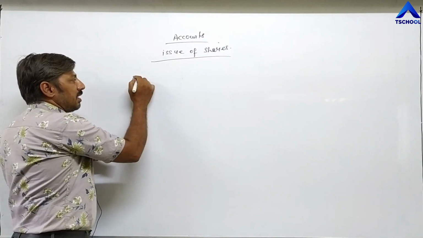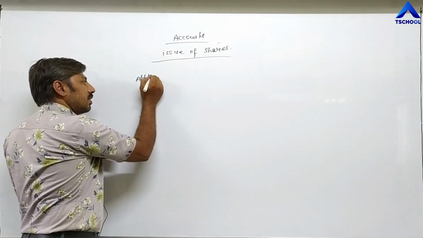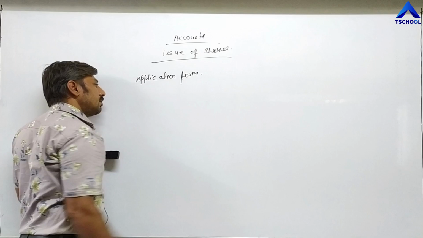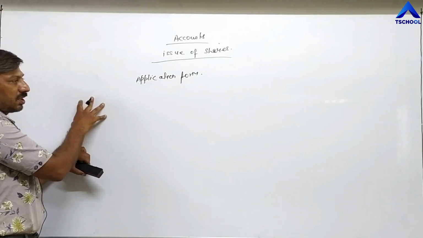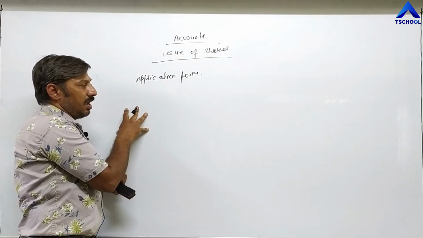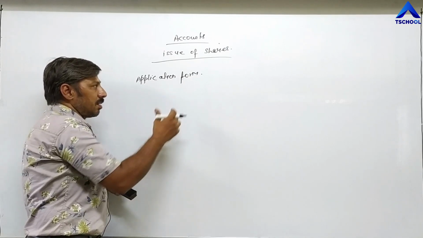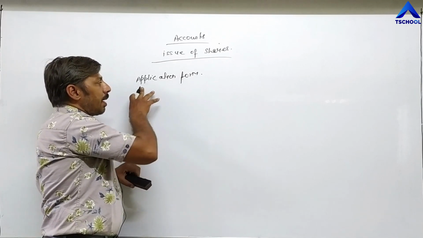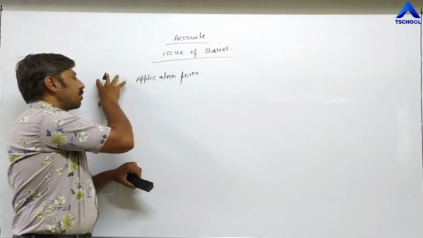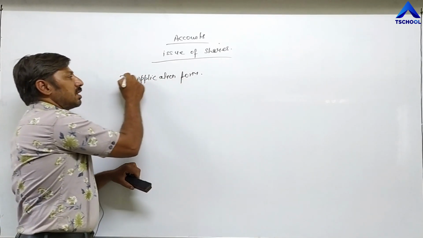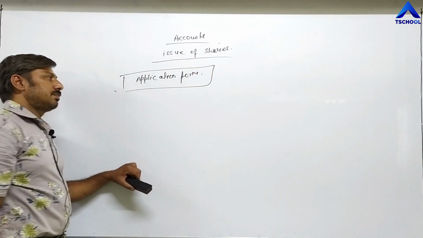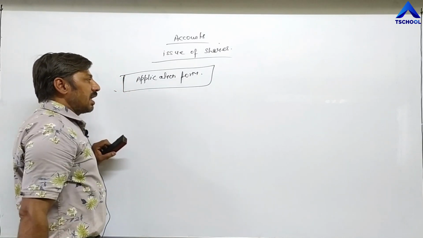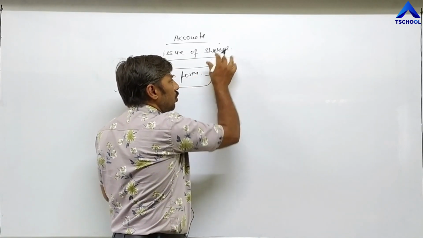In the prospectus, an application form is there. After reading the prospectus, if they are interested in investing in that company, or in purchasing shares, then one application form is attached with that prospectus. They need to fill that application form, and along with that application form, they have to pay some amount of the share.